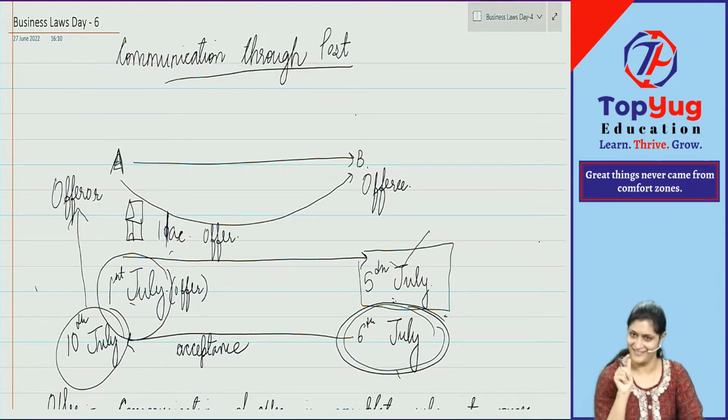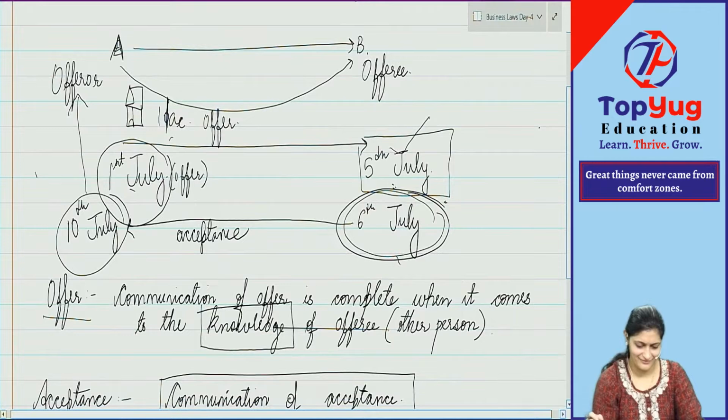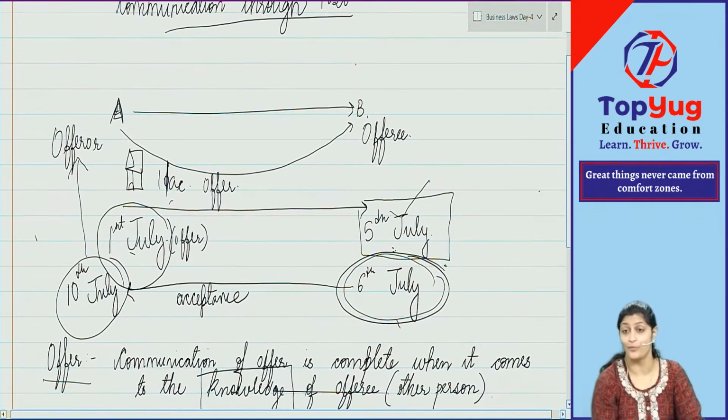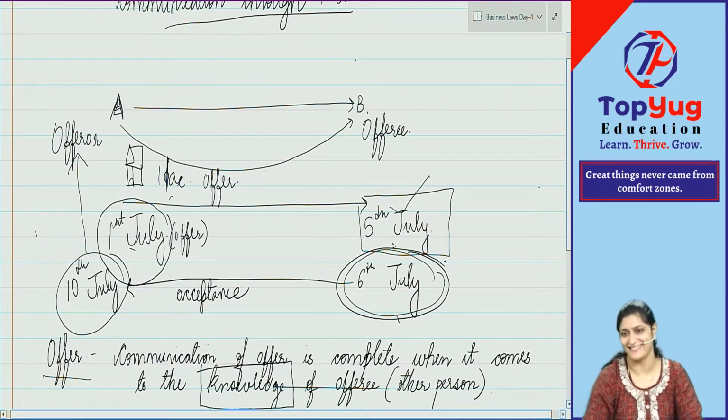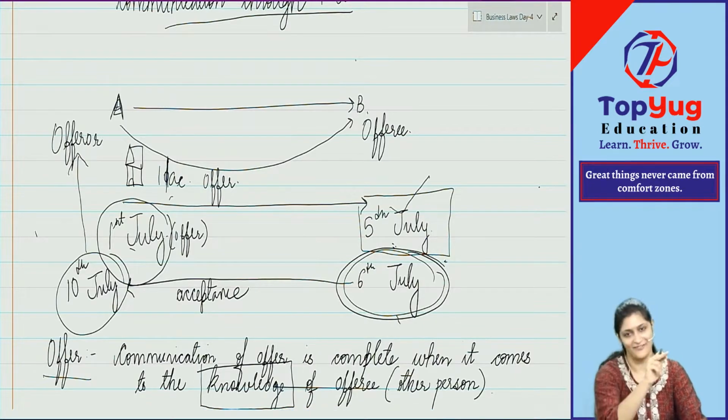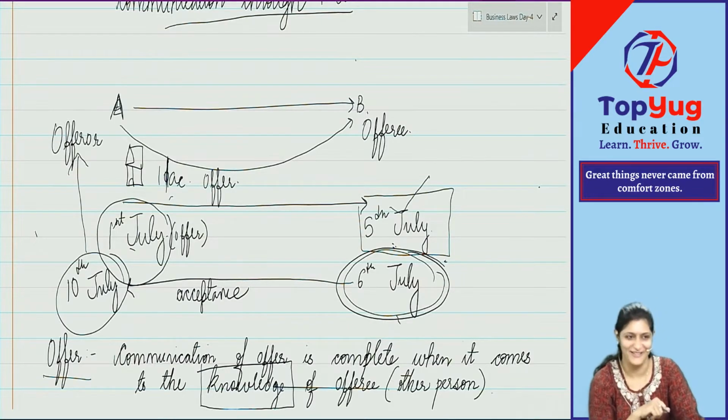Offeree, offeree. This is the confusion, okay? Sorry, communication of acceptance, he's right actually. Communication of acceptance is complete as against the offerer. Offerer. He's right. When it is put in the course of transmission, it is complete. Rest, everyone is wrong. He was right. So this is how the confusion happens.